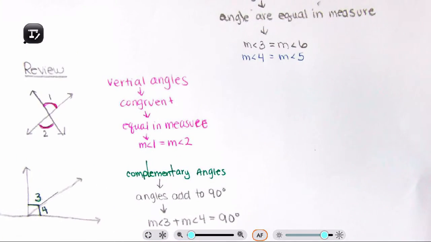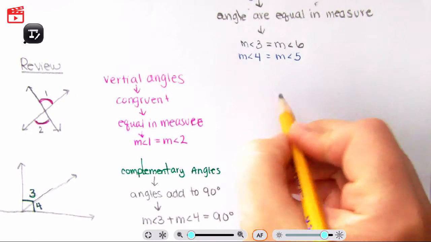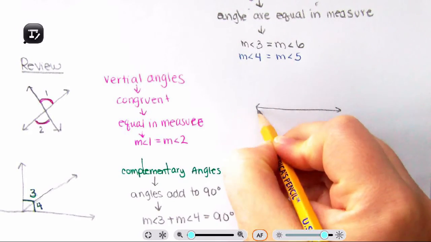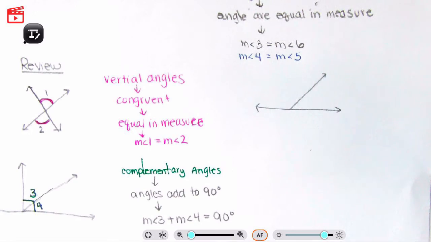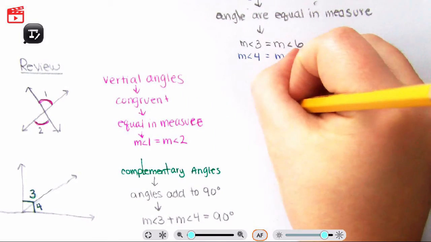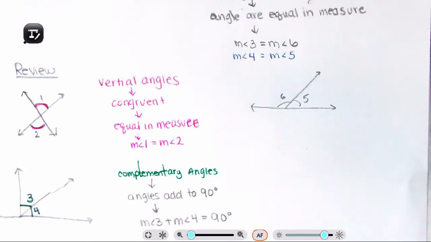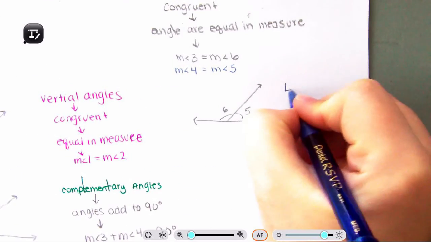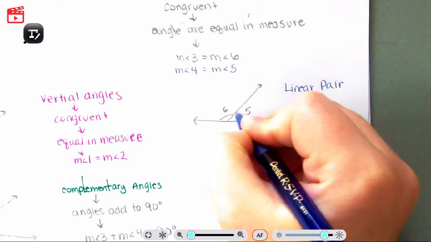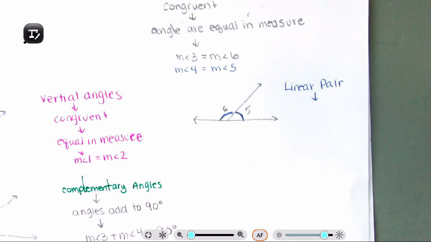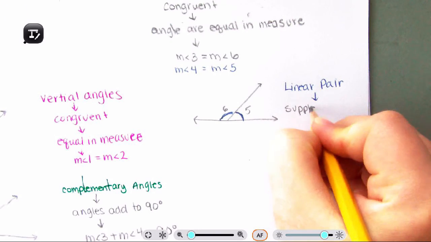Next one we have, what do we have next? Let's do linear pair. Now linear pair angles are angles that form a line. So let's call this 5 and 6. So what do we have? Linear pair. So angle 5 plus the angle of 6. So what does it mean to be a linear pair? They are supplementary.